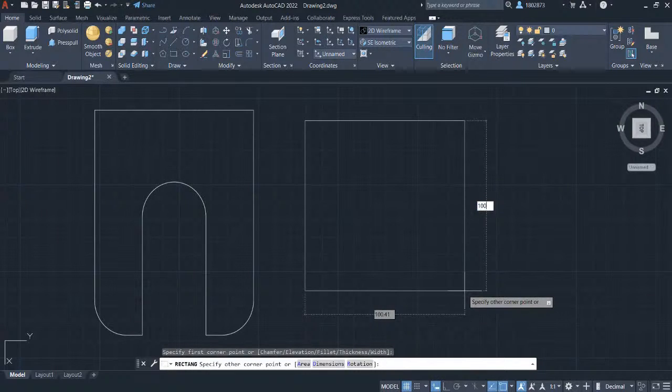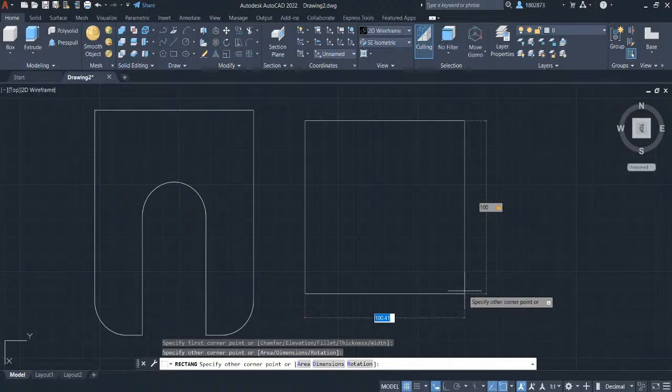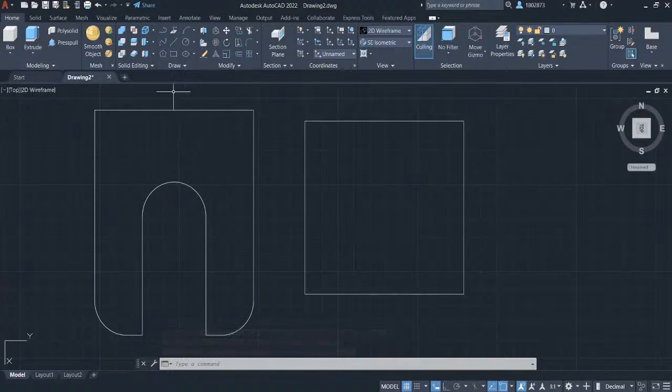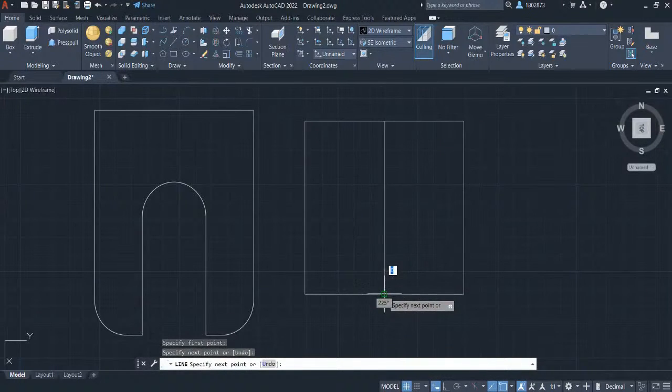Type in 100. Press tab to define the other side, and key in 100. Press enter. Let's create a center point for this rectangle. Grab the line in the modify panel. Left click to this midpoint and connect this line to this midpoint.